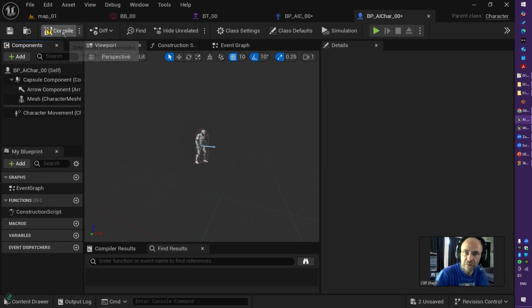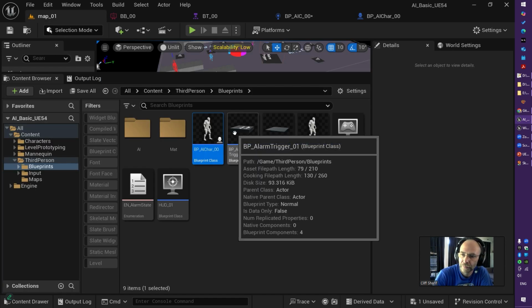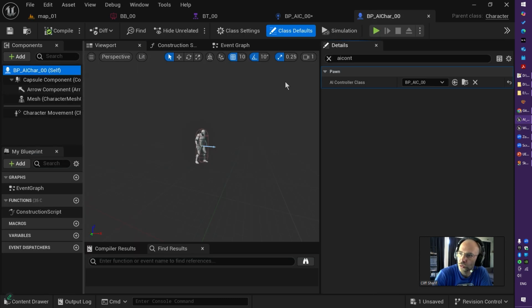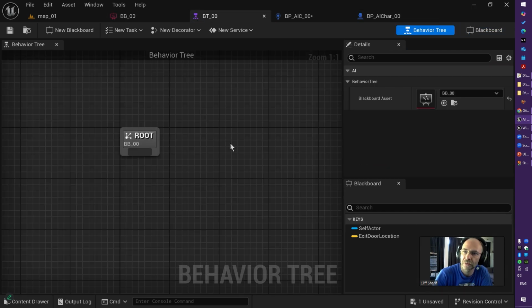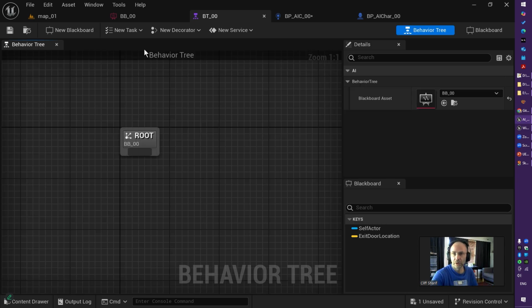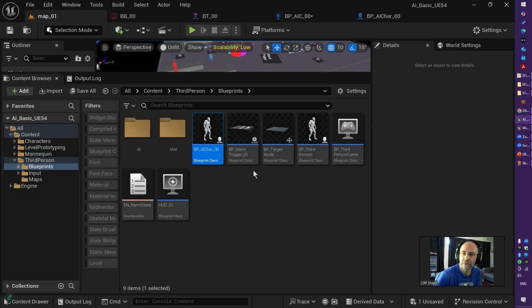So let's get rid of these guys and compile and save. And here we go. So this AI character will be controlled by AI controller 00, and AI controller 00 will use Blackboard and behavior tree. How it uses behavior tree, I will point out soon. This is how you set up your AI character.